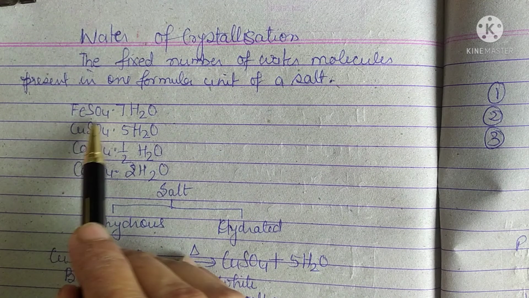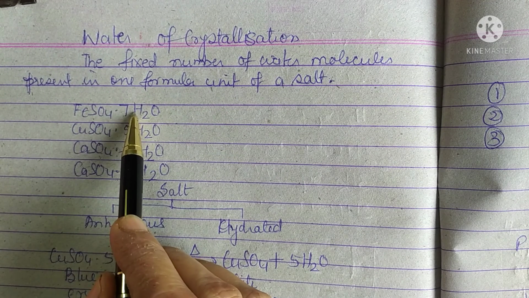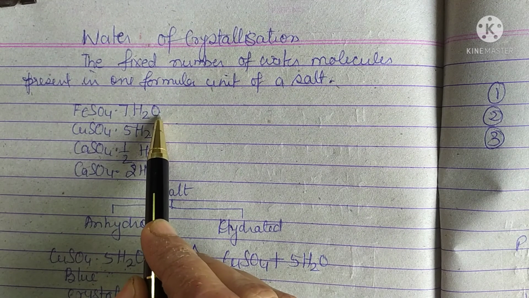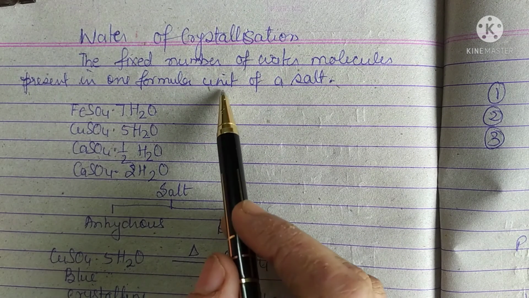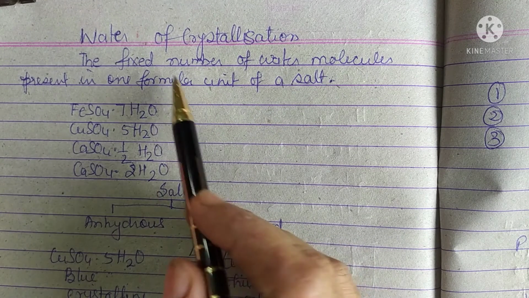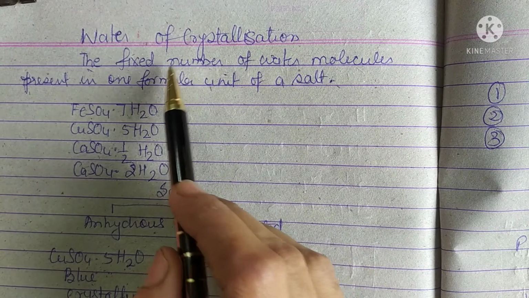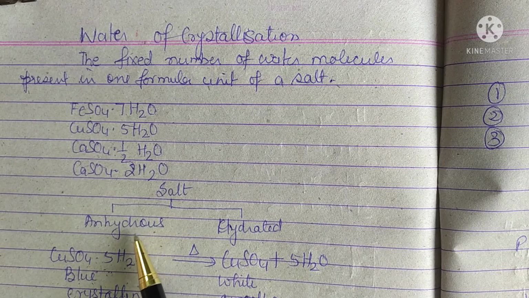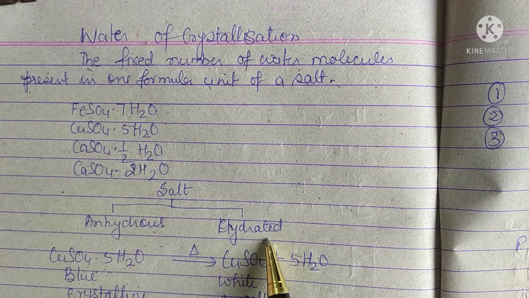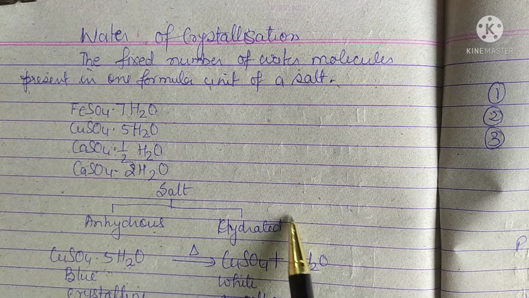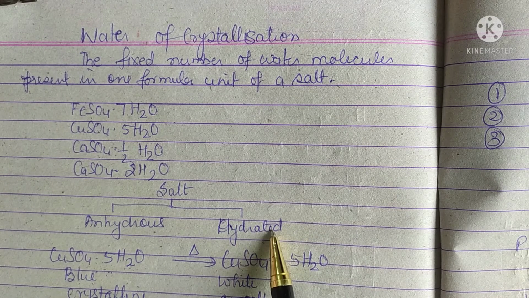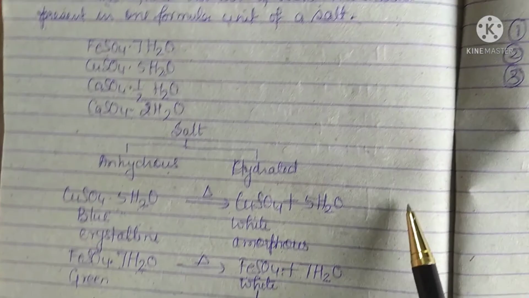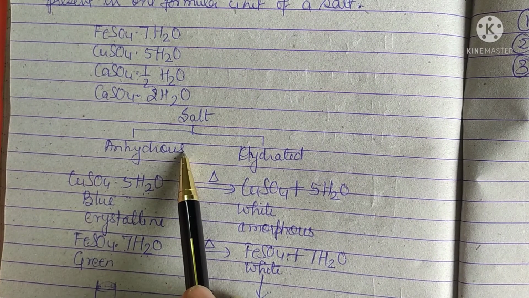This is a salt. In one formula unit 7 molecules of water are associated, so it has 7 molecules of water of crystallization. Salts can be classified into 2 forms on the basis of whether they have water of crystallization or not. One is anhydrous and another is hydrated. Hydrated, as the name suggests, contains water of crystallization, and anhydrous means the salt does not have water of crystallization.